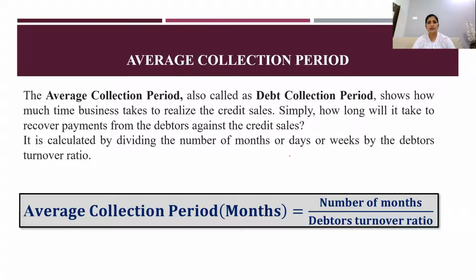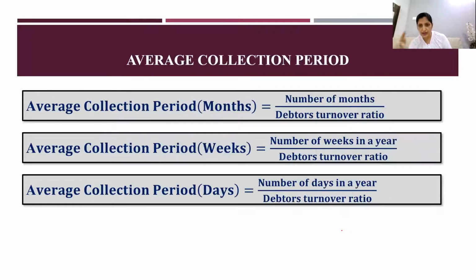Here, how much time you take to do the collection, that you are going to calculate. So average collection period in months, I have just taken number of months divided by debtors turnover ratio. These are the three formulas you should know. They are very simple. Average collection period in months is equal to number of months divided by debtors turnover ratio.